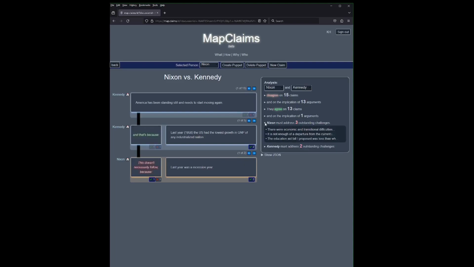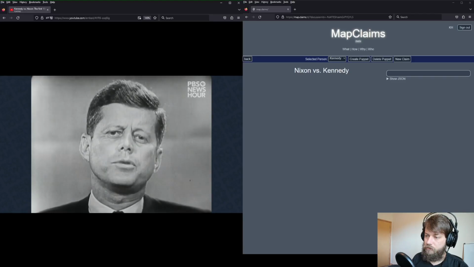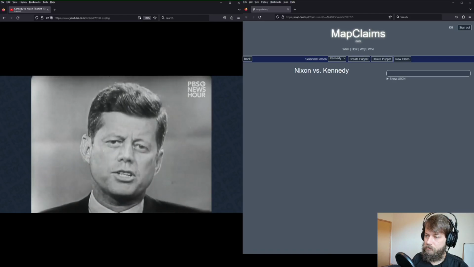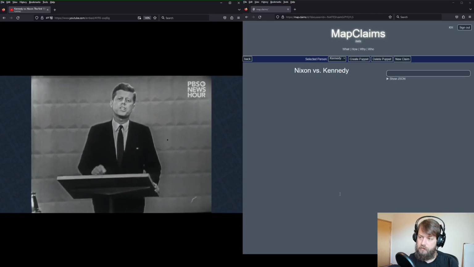We'll click the link here to take us to this point. The root claim here by Kennedy is that America has been standing still. I should make it very clear that I do not think we're doing enough, that I am not satisfied as an American with the progress that we are making. The question now is, can freedom be maintained under the most severe attack it has ever known? I think it can be. And I think in the final analysis, it depends upon what we do here. I think it's time America started moving again.